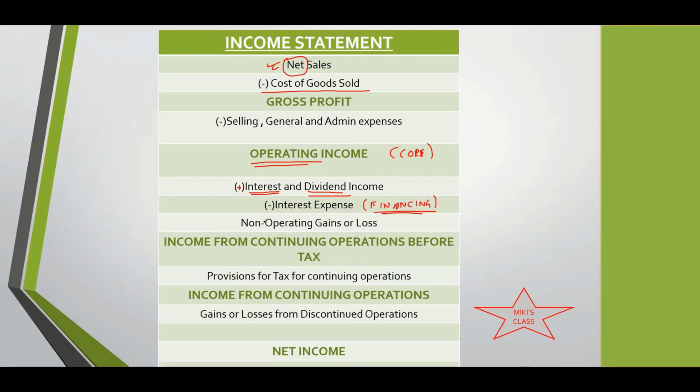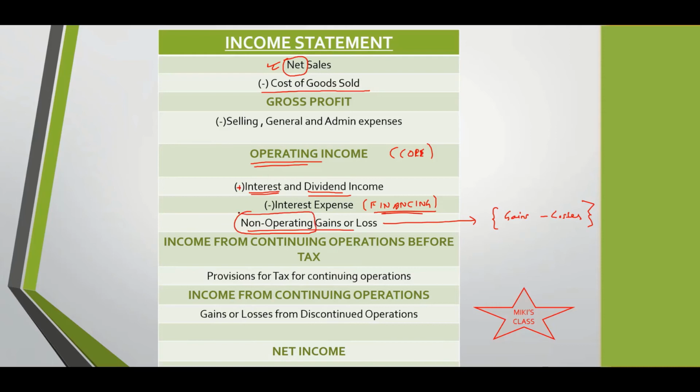Then you find non-operating gains or losses. This item is the net of gains minus losses. Suppose you've got a machinery which has become old, you've sold it, whether you've made a gain or loss. Suppose you're holding some land apart from the business which you're into, whether you've made gains or loss, all of that is part of this non-operating. This is not core, non-core.